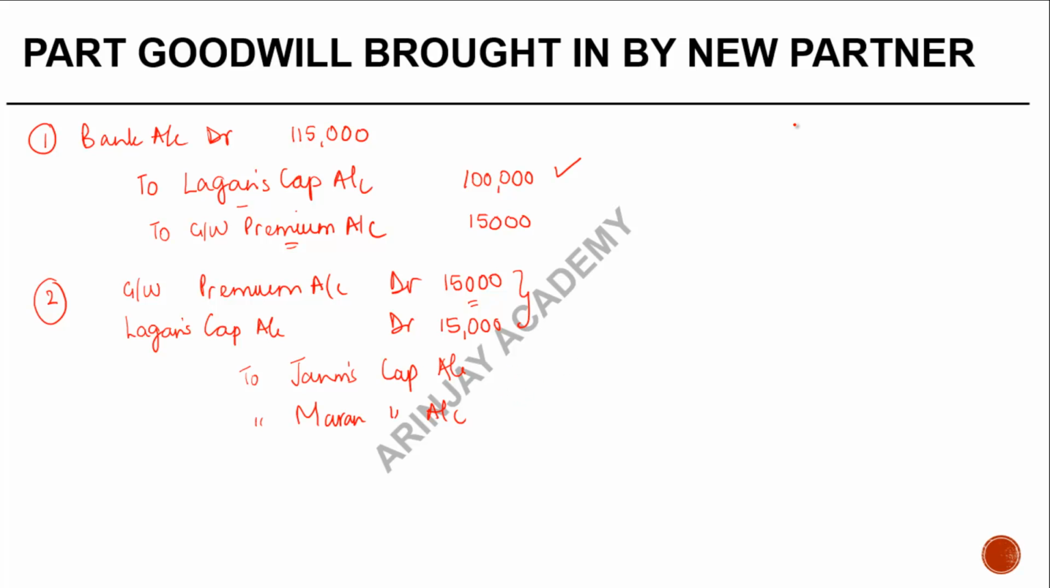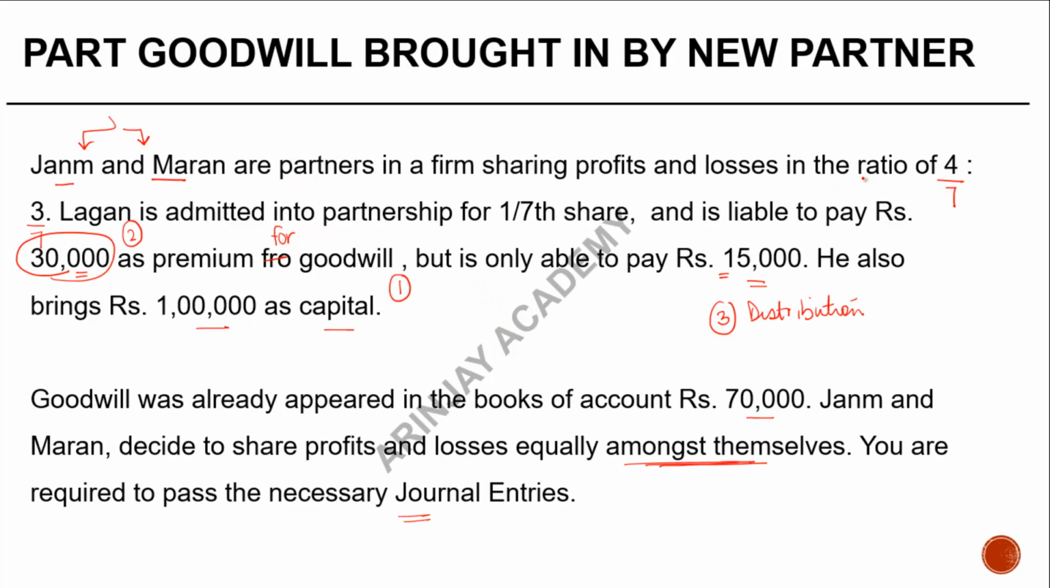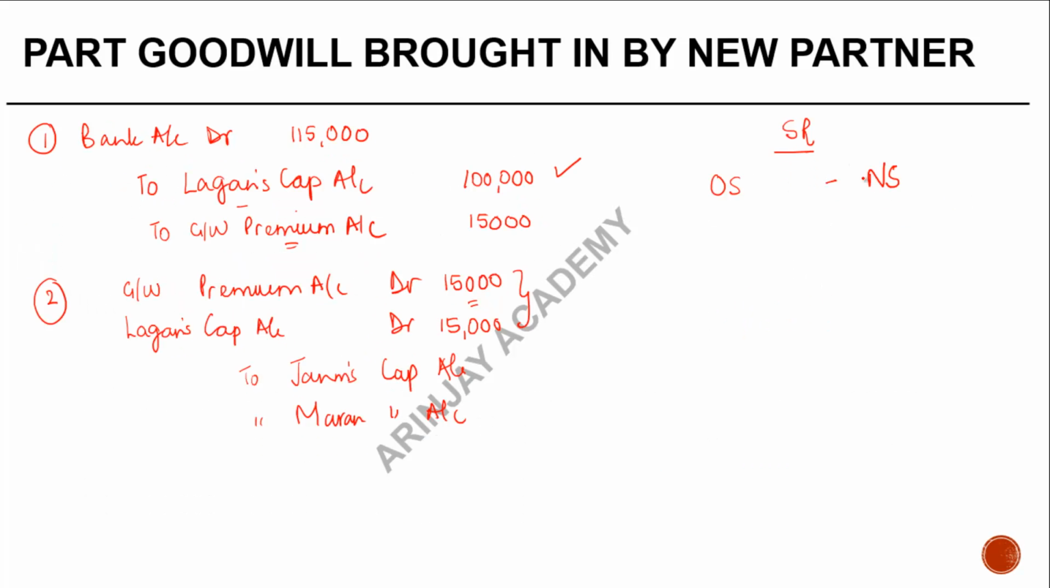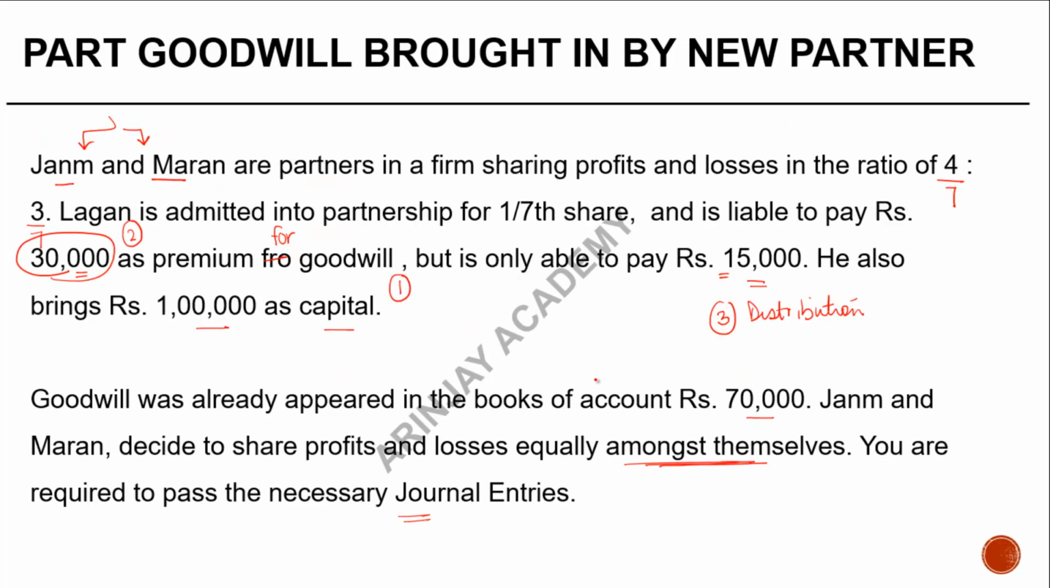For that we need to calculate the sacrificing ratio, which is old share minus the new share. Let's see. The old share was how much? It was 4/7 and 3/7. So for Janam it was 4/7. For Maran it was 3/7. Right? What is their new share? You are not given their new share, but what you are told is that they decide to share the profits and losses equally amongst themselves. What does this mean?